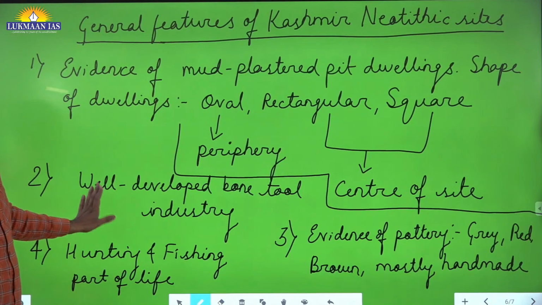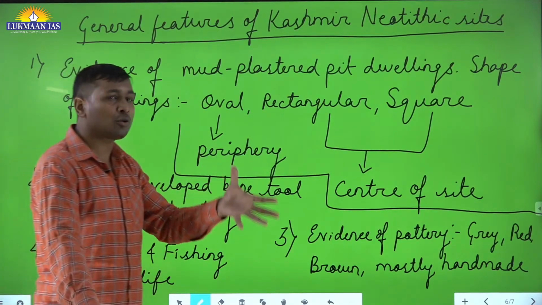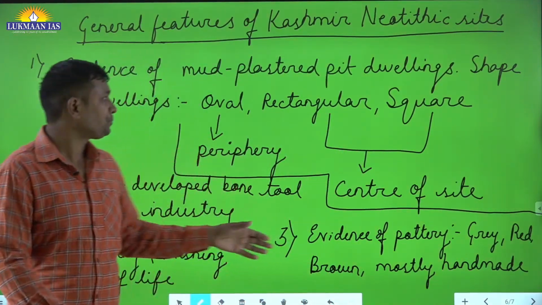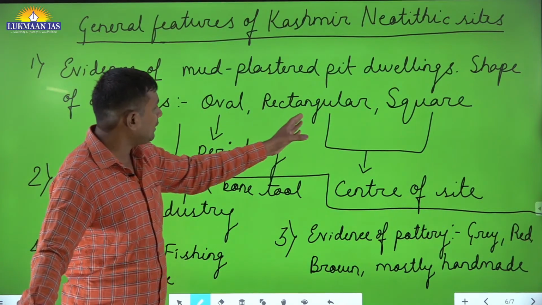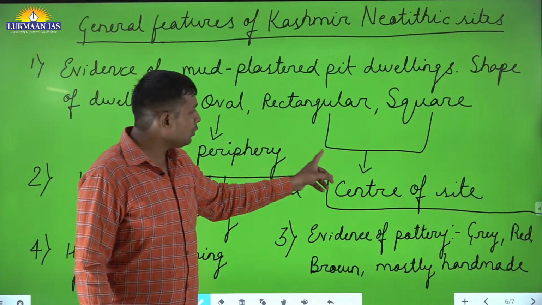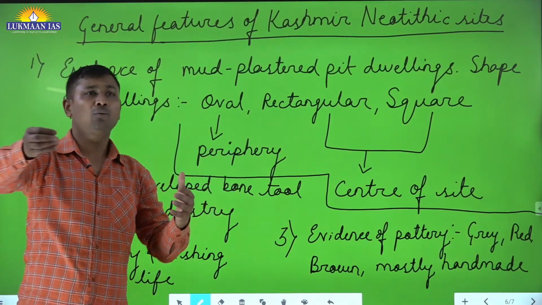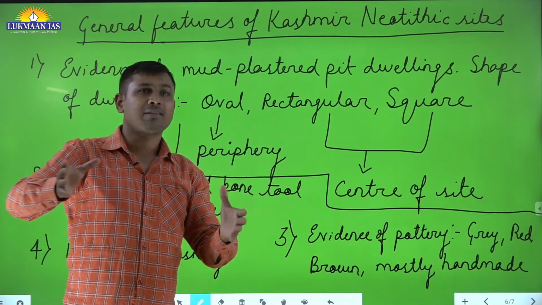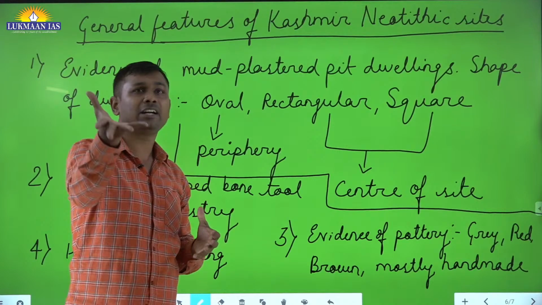So basically what do we find? Evidence of mud plastered pit dwelling. As it was a cold region, people would dig the earth and live there. Okay, the shape of that pit dwelling will be oval, rectangular and square. Three shapes we found. Now wherever the site is, a site is very huge. It is not only one house or one dwelling that refers to a site, but rather a combination of those dwellings that refers to a particular site, or the entire site of Burzahom or Gufkral.